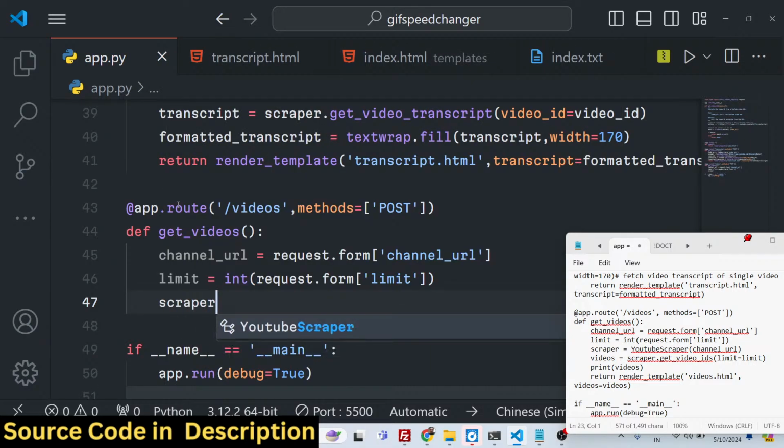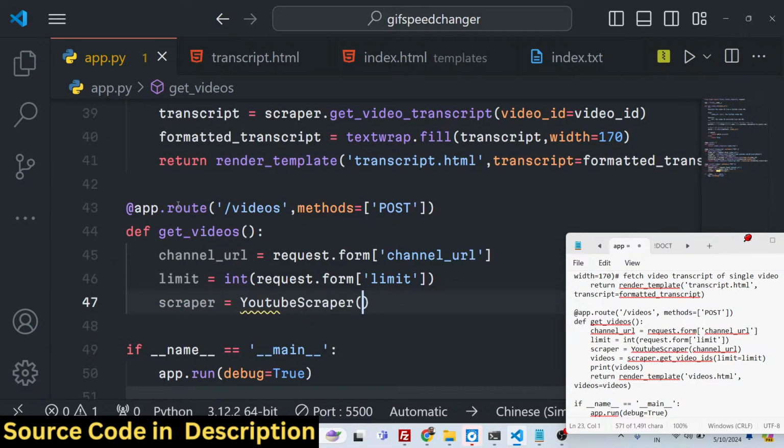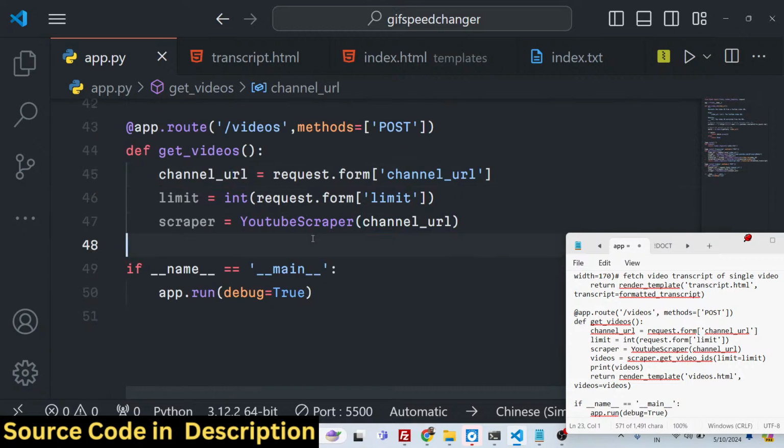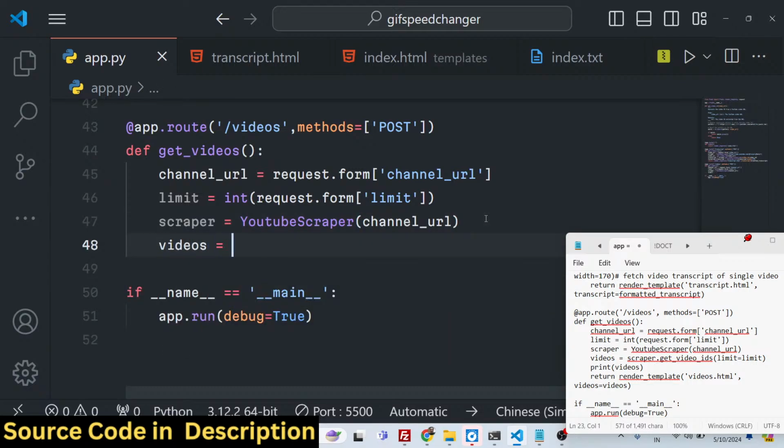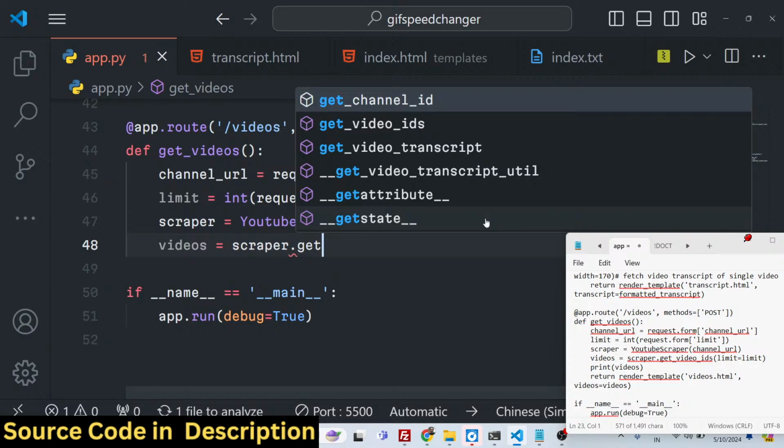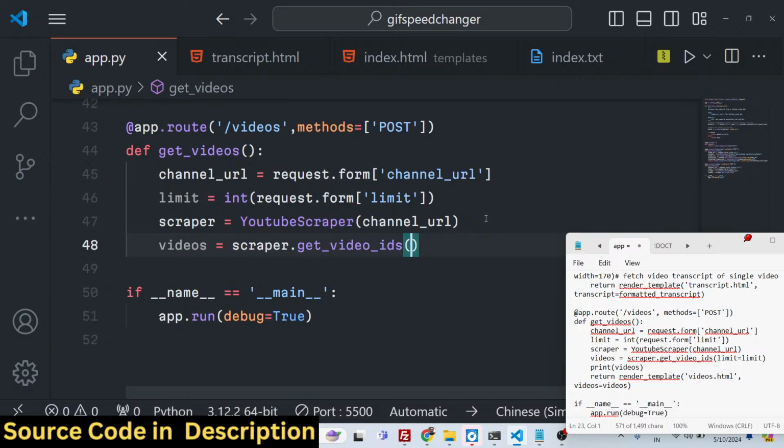Then we need to initialize the scraper again by using this channel URL that we got. You can see we are defining this YouTube scraper by using the channel URL, and then we are fetching the videos by using a method in this library that I developed, which is get YouTube video IDs.